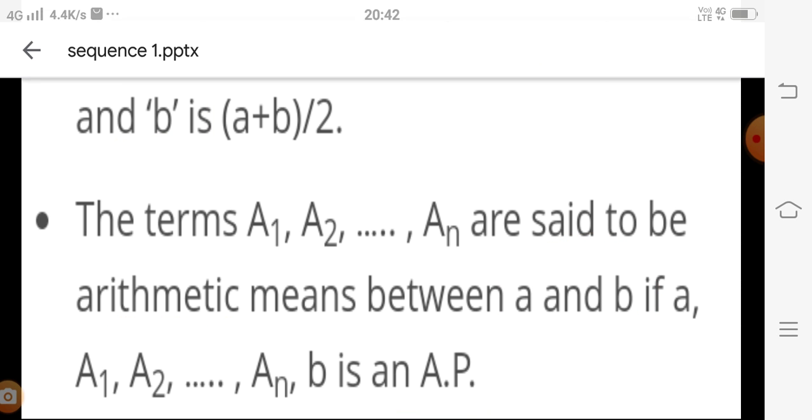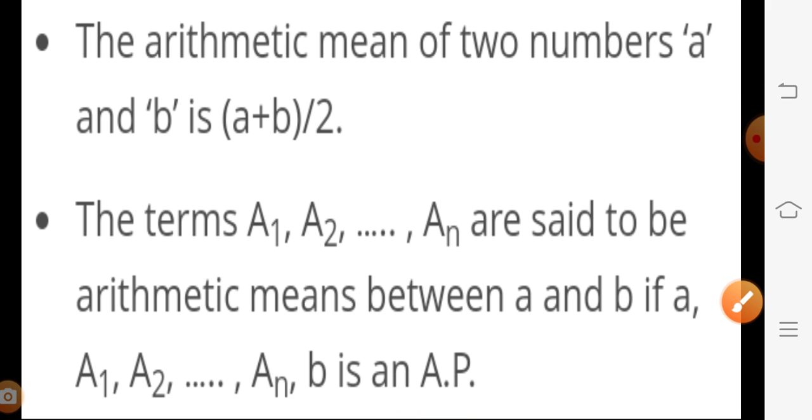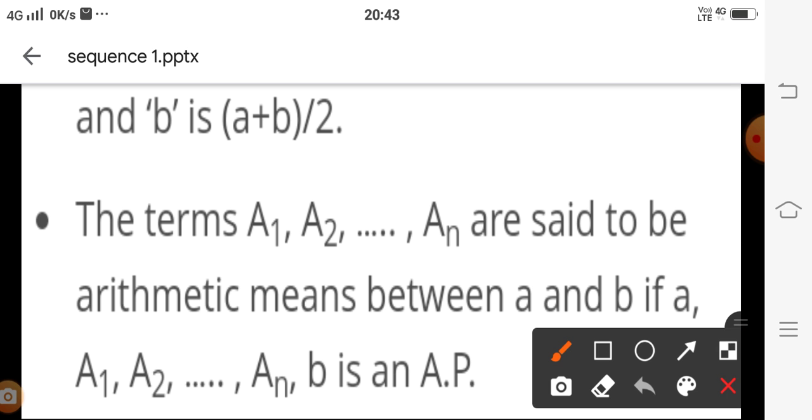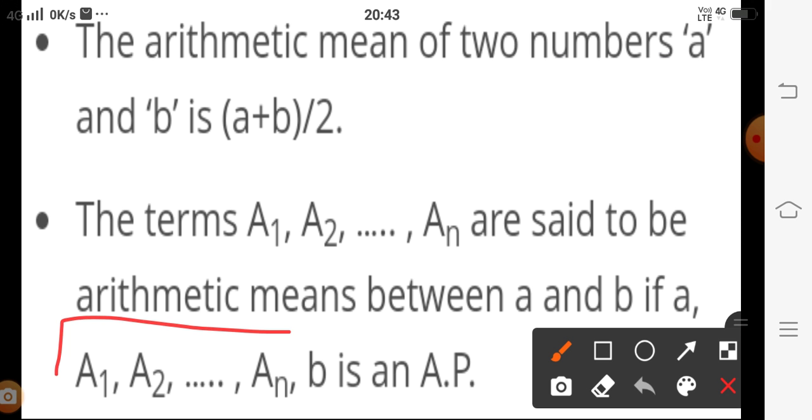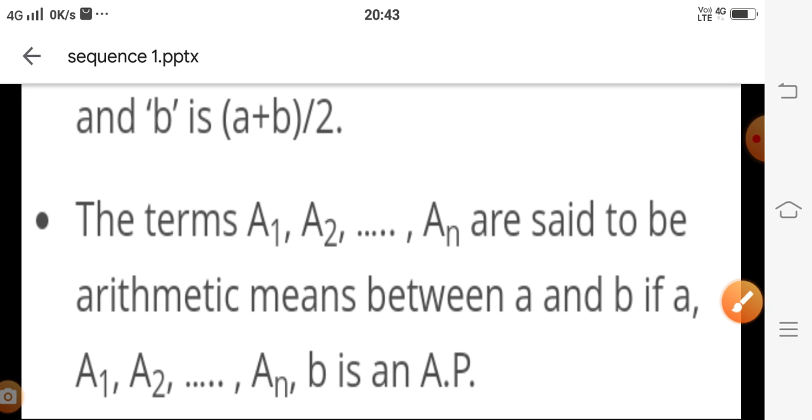If you observe here, in the series a1 up to an, how many terms do we get? We get n terms, and if in this series you include a and b, then the total number of terms is n plus 2.